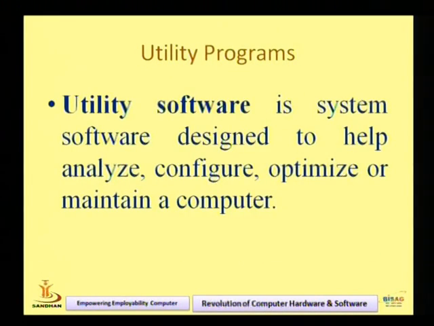So this is the second category of system software. The first one is the operating system, the second one is utility programs. Utility programs is software designed to help analyze, configure, optimize or maintain a computer. So rather than the OS, we also require some other programs that will maintain our computer and our software. That is called a utility program, right? It is used to control and manage some mechanism. So that is utility software.